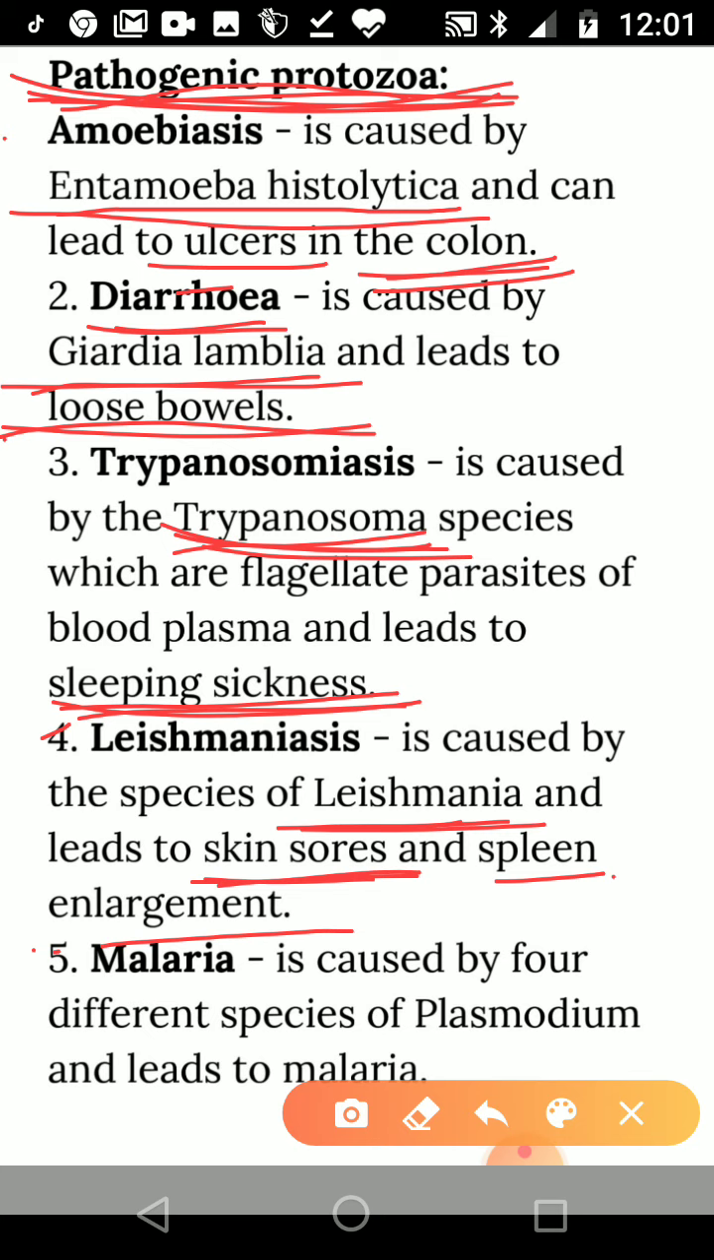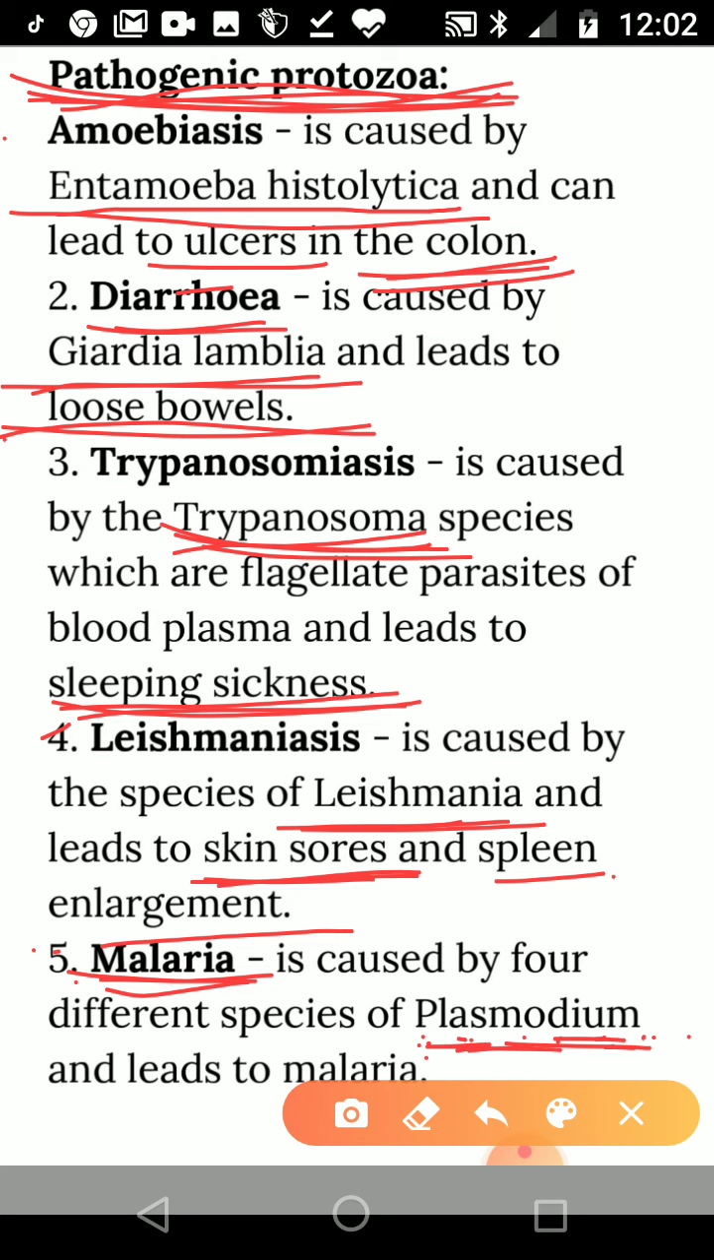And very familiar is malaria, everyone knows about it. Malaria is caused by Plasmodium vivax or Plasmodium, which is a protozoa. We know that malaria is caused by mosquito bite, but the mosquito is a carrier. This Plasmodium is the protozoa that actually causes malaria, because the female Anopheles mosquito carries this Plasmodium protozoa, and that actually causes the disease called malaria.